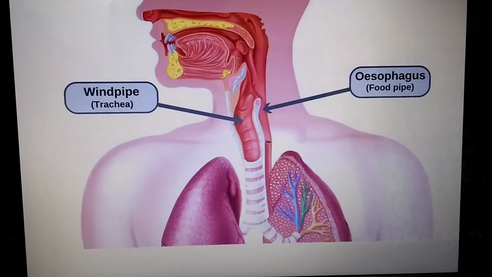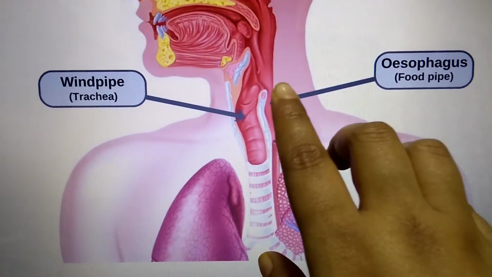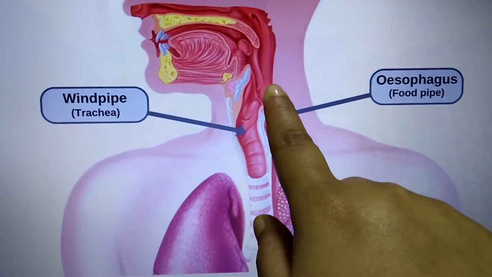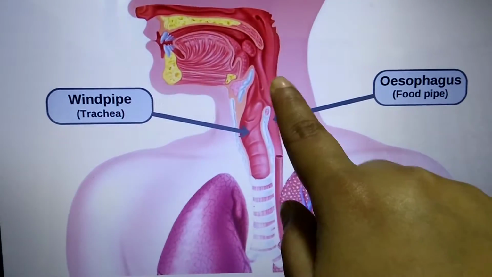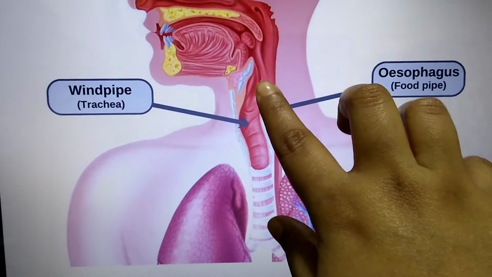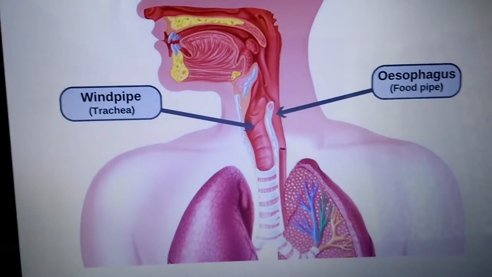Okay. See over here I have shown you. Can you just make out? This is the esophagus over here. See, oral cavity. Now this is the space which is common for your air and food. And now when the flap which I'm talking about, epiglottis, closes it, the food will directly land up into the esophagus or the food pipe. Okay.